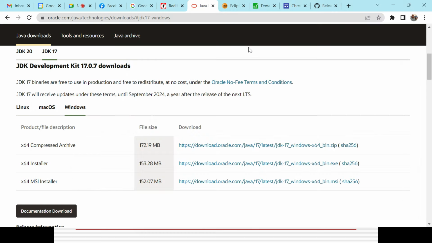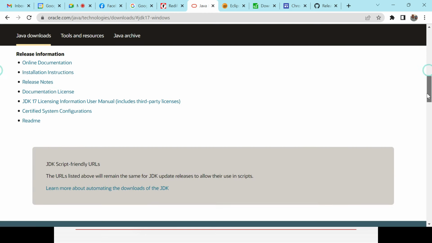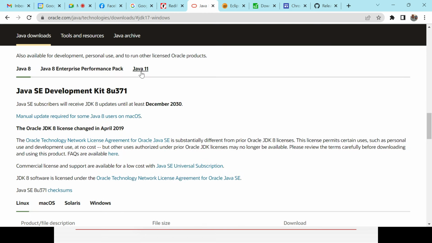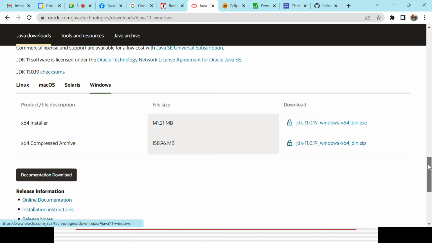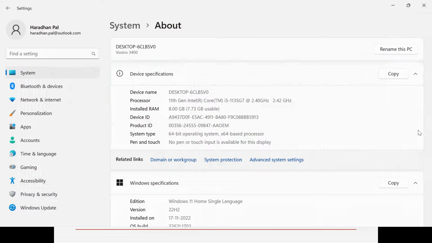You can go even with Java 11. If you go down here, you could see that is the path for Java 11. That is the reason I have installed both. You could see that is the installer. Simply double click, open it, and next and finish. In case you are having any problem, I will show you another day. That is a very simple process, that is the reason I did not run it again.